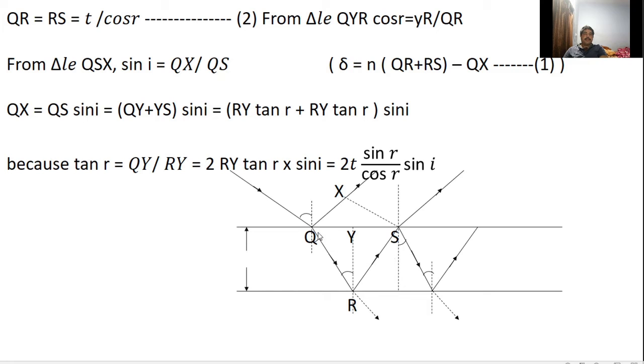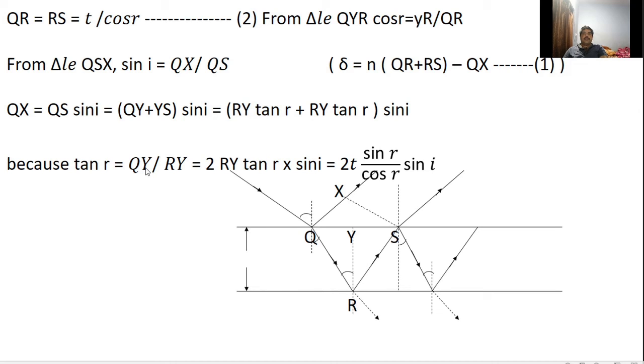In order to determine the value of QY, let us consider the triangle QYR. Again, this is the hypotenuse side, this is the opposite, and this is the adjacent side. To determine the value of QS, we can consider tan r. Tan r is equal to QY by RY. We know the value of RY; RY is nothing but the thickness of the film.